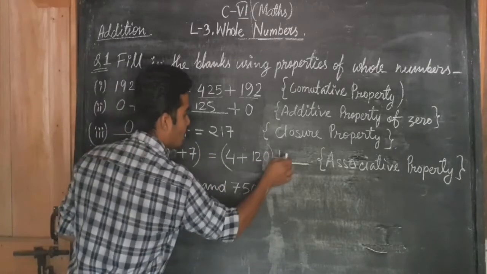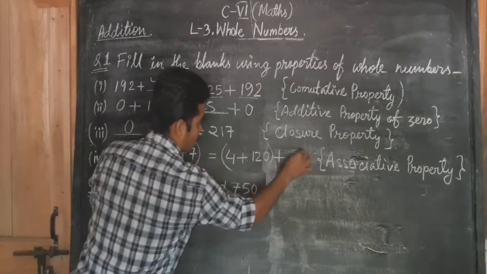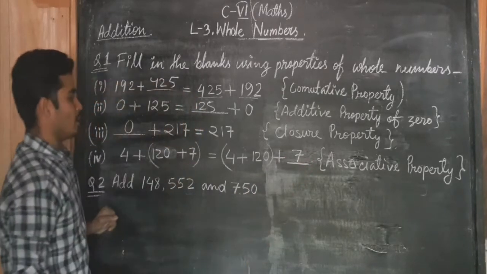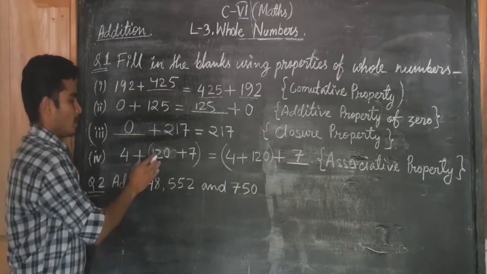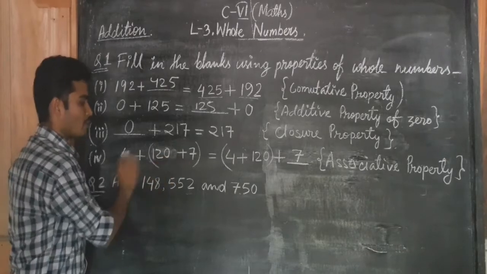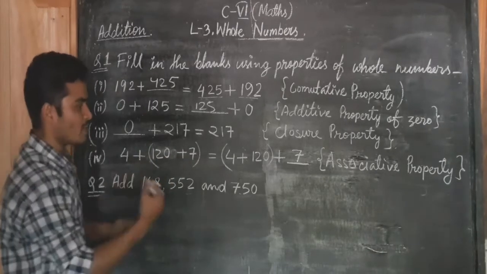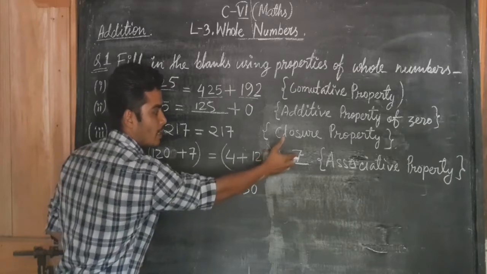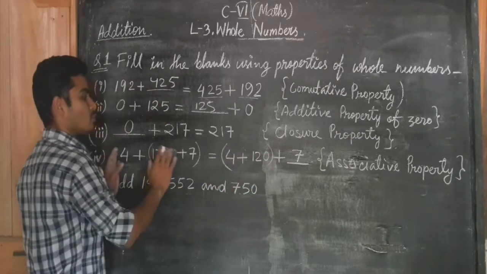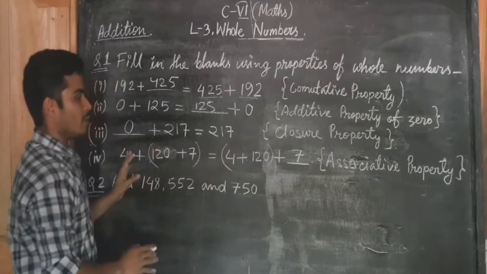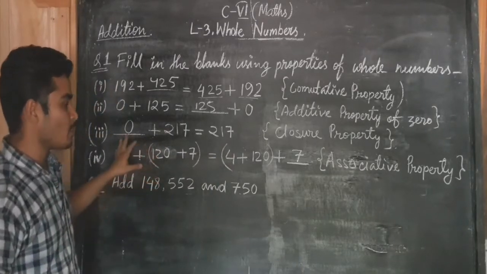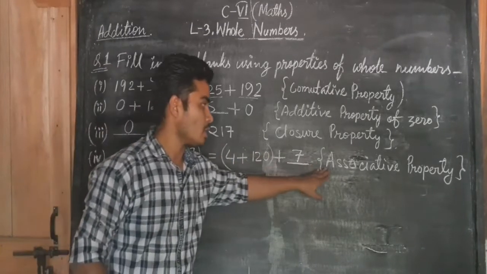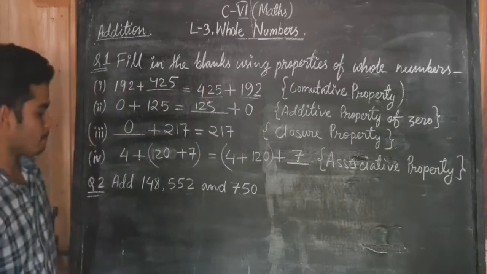Then what should be here? The number 7 will be there. You can see, if we add by grouping these two numbers, what result we will get? It will be the same as if we add these two numbers together. After that we will add whatever we get, and both results will be the same. The result will not change. So this property of whole numbers is called associative property.